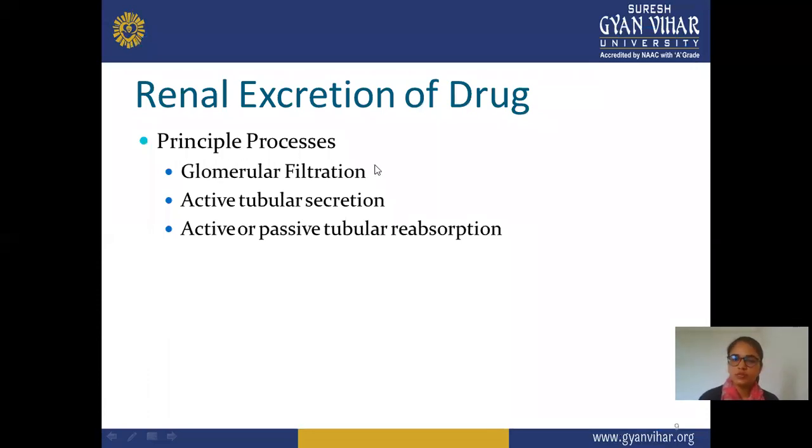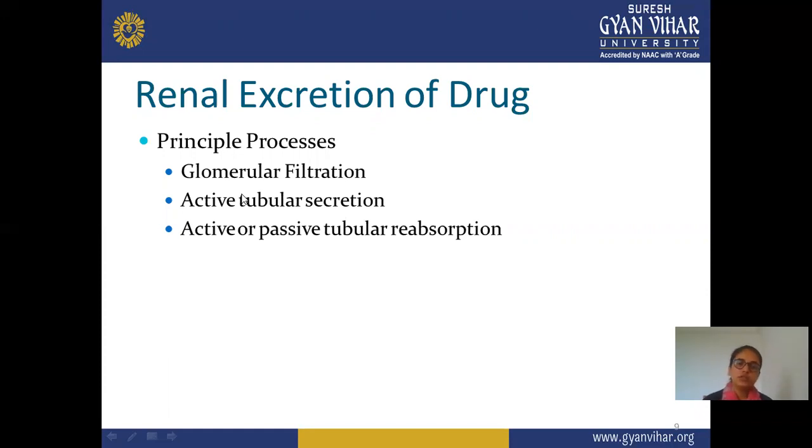Next is renal excretion of the drug. These are the principal steps which help in the excretion of the drug through the kidney. The first step is glomerular filtration, which takes place with the help of the glomerulus.